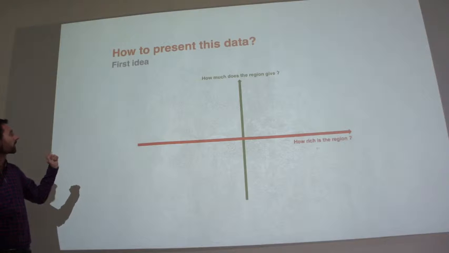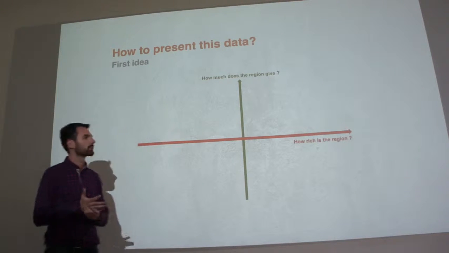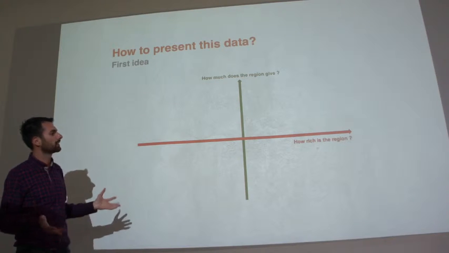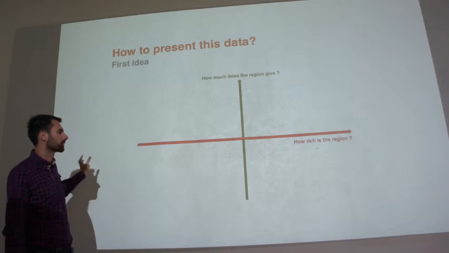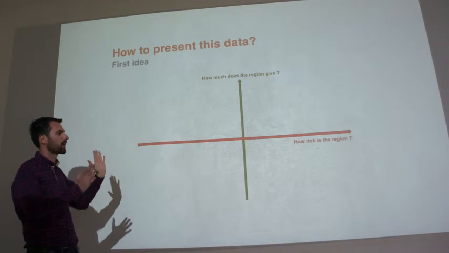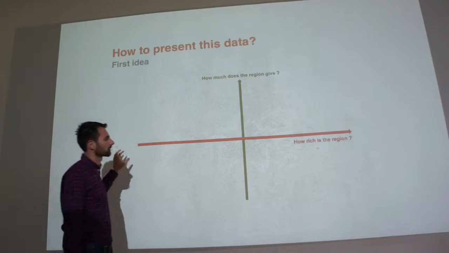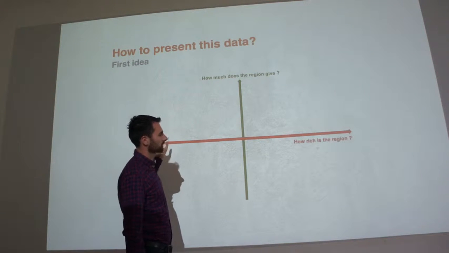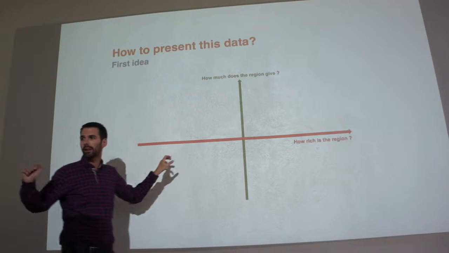So we tried to find a way to present the data to make it easy and clear. The first and easiest way was, because we had 2 pieces of information, we want to compare how rich the regions are and how much money they give or receive. So we thought of doing a classic graphic with 2 axes, and displaying a dot on it.